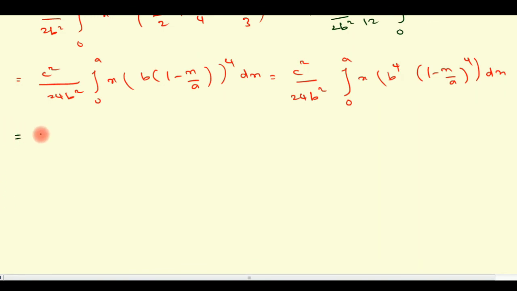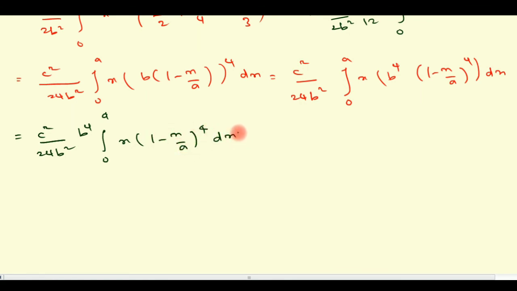Now we can simplify more. So c square divided by 24 b square. Here the constant term is b power 4. Take it outside. b power 4 integral 0 to a x into 1 minus x by a whole power 4 dx. Now we can use the substitution method.